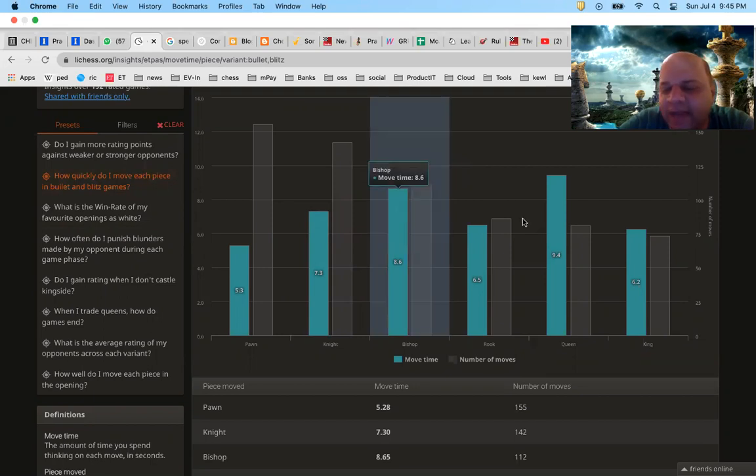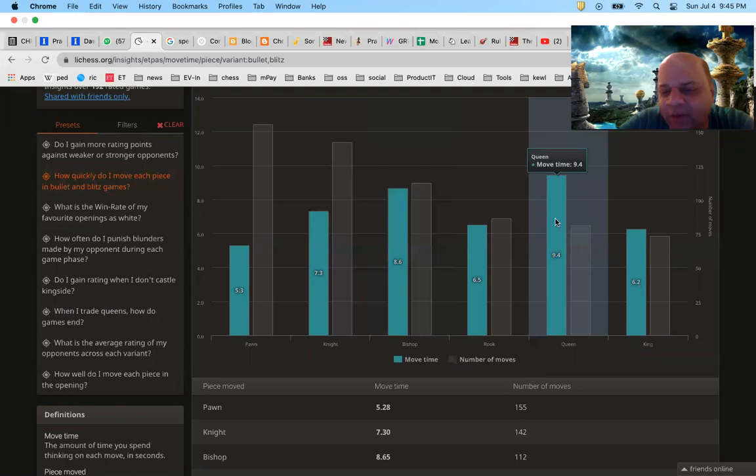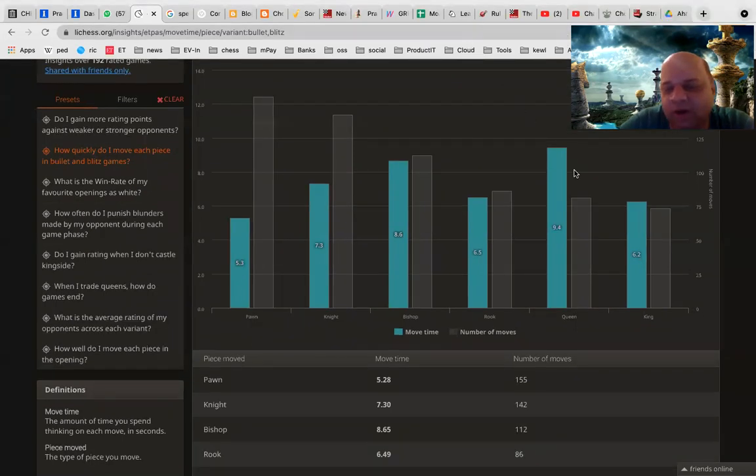In my case, I find that I'm spending more time to move the queen or bishop compared to, say, a pawn, a rook or a king. Which means that I tend to not analyze the bishop or queen moves very quickly. I take some more time to think about it.